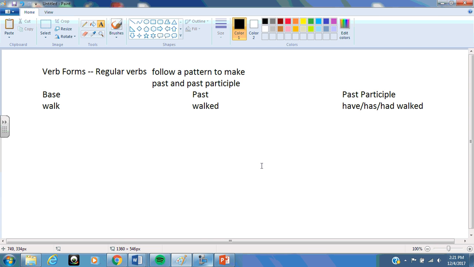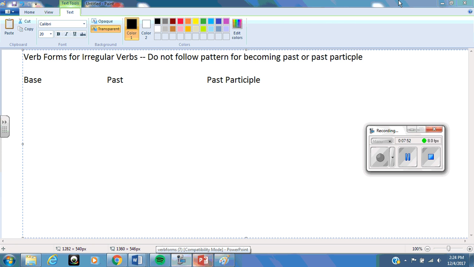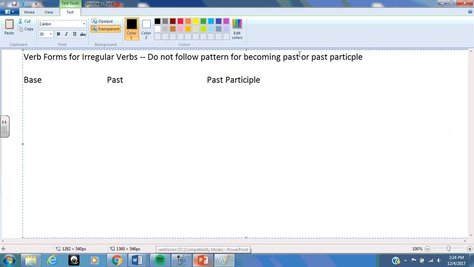It's when verbs become irregular that we kind of run into some issues. If regular verbs are those verbs that follow a pattern to become past or past participle by adding d or ed, it is irregular verbs that do not follow that pattern. For a verb to be irregular, the only definition that I can really give is that it does not follow that pattern.